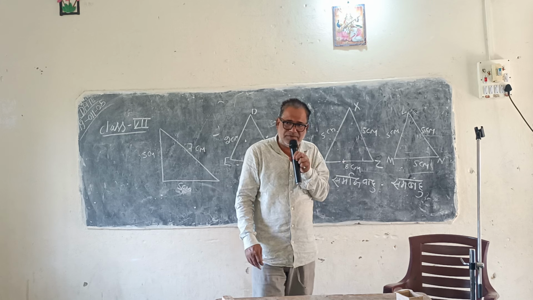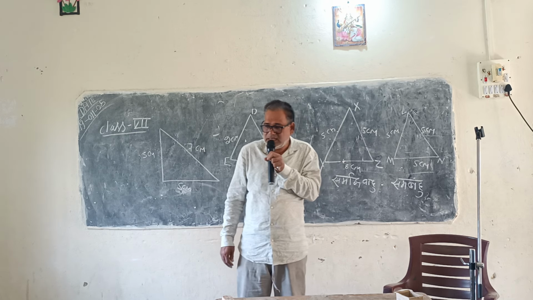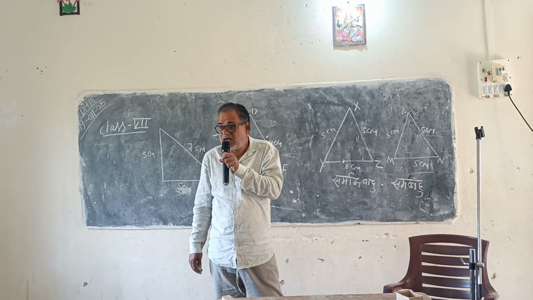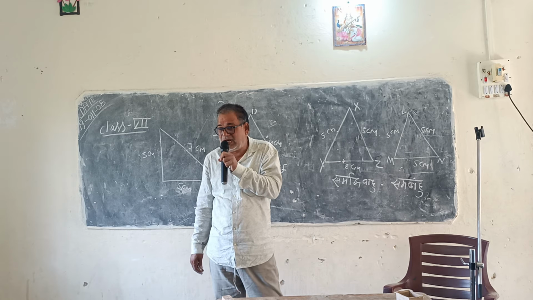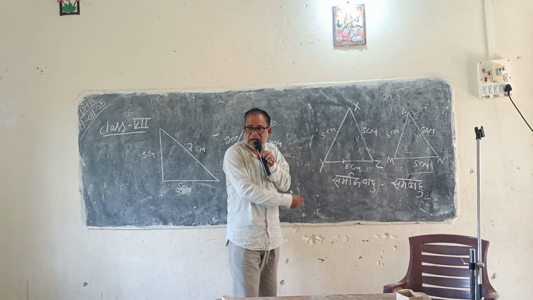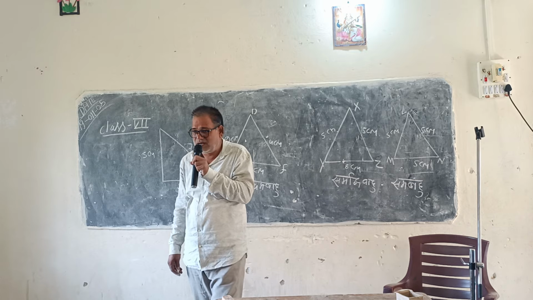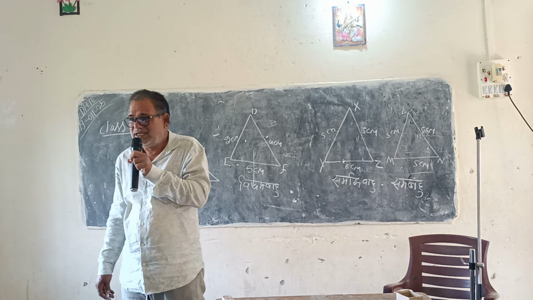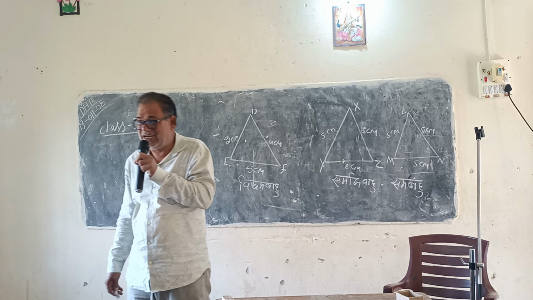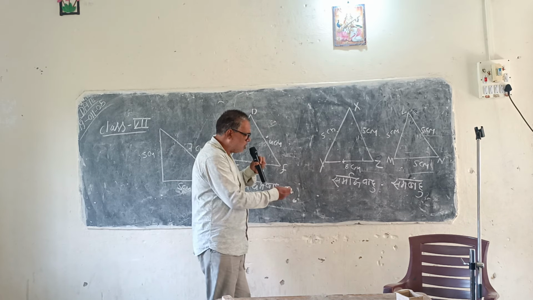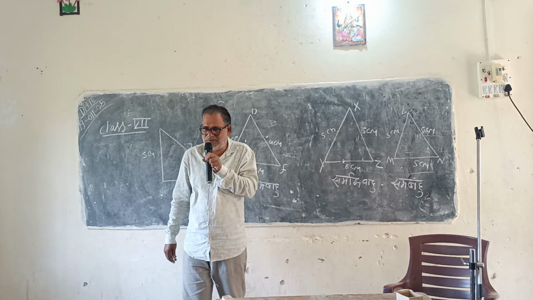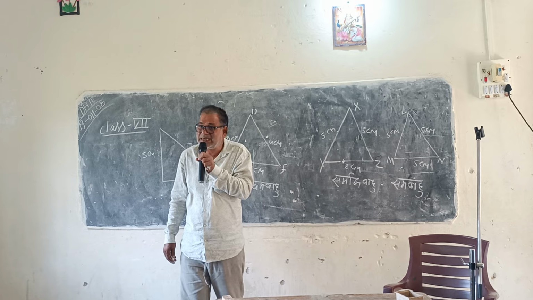So the triangle in which all sides are equal is said to be an equilateral triangle. And the triangle in which two sides are equal, we call it isosceles triangle. And the triangle in which no side is equal, what we call it? Scalene triangle.